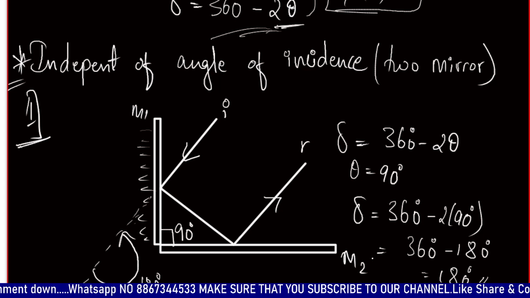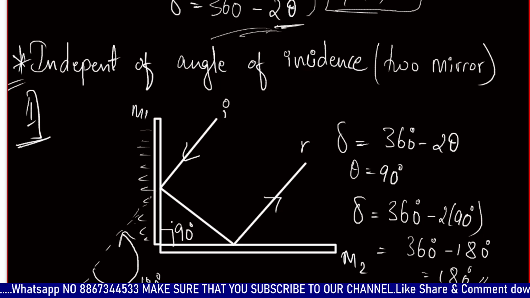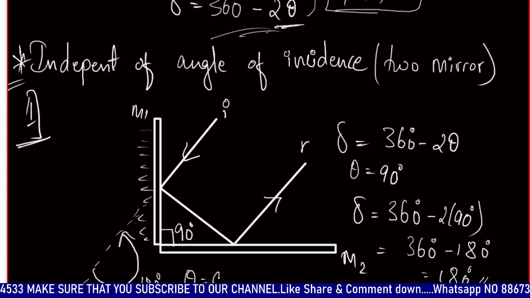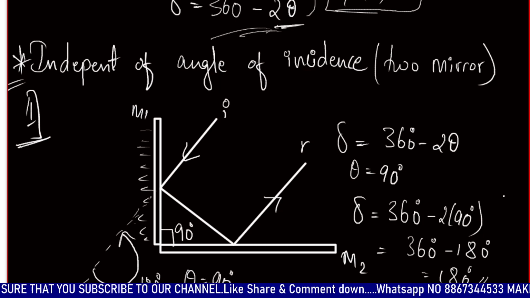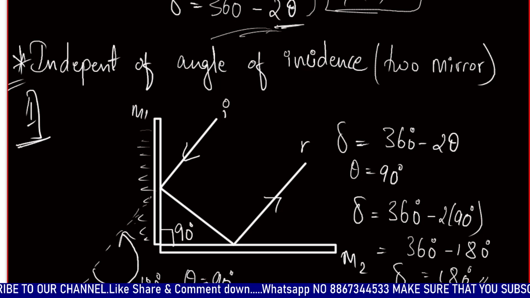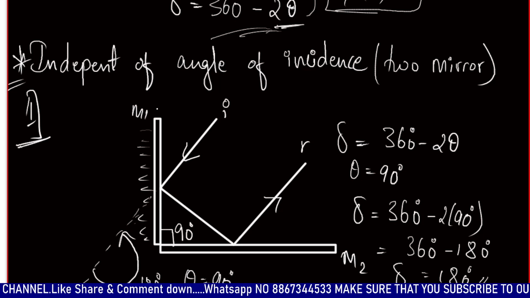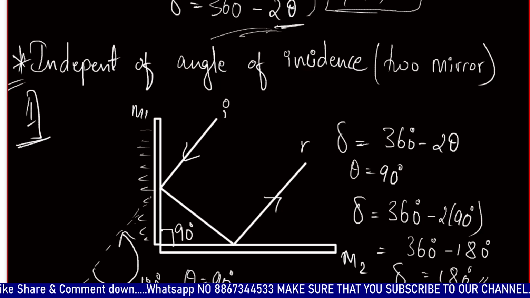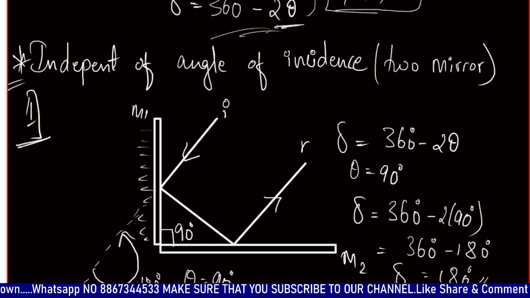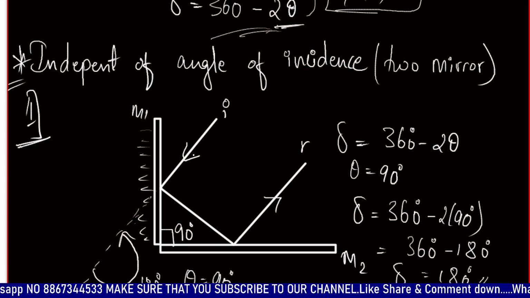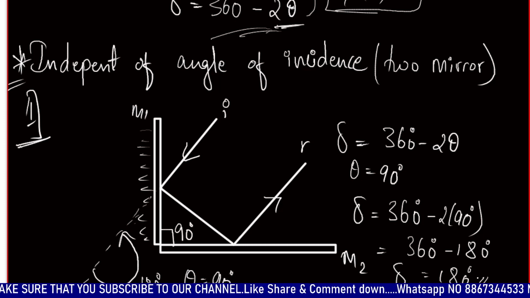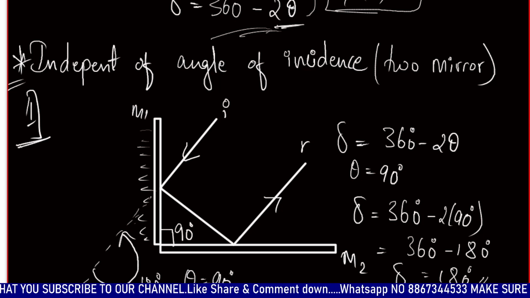So the conclusion is, whenever a ray of light is reflected back in the same direction, just parallel to it, that means the deviation is 180 degrees, the angle between the two mirrors is 90 degrees, theta over here will be 90 degrees. You should be knowing the short form. If theta is equal to 90 degrees, that is whenever two mirrors are inclined with each other at 90 degrees, the reflecting ray and the incident ray both are parallel to each other, and the deviation will be 180 degrees. So you should be knowing it.